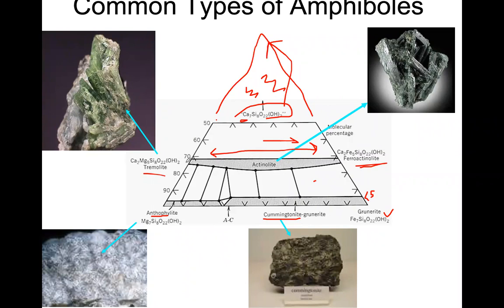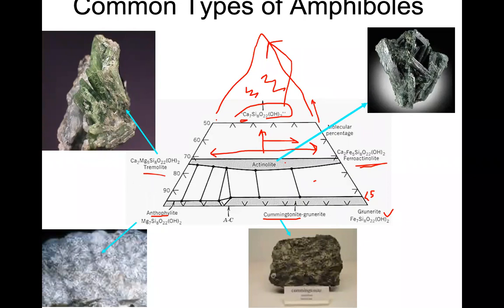But mostly they have like 20 to 30 percent calcium. That's why they are here, right? Very rarely they can be present in this region, but it's very rare. But above 50, you never find any calcic amphibole. Okay, so this is the general composition of amphibole.